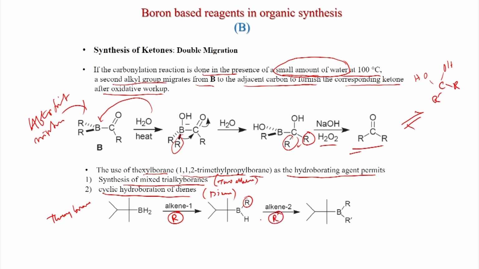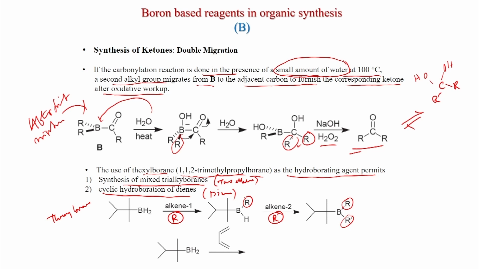How will it come? If you treat the olefin, that is alkene 2, then you get this trialkyl borane. Like here, you can get 2 different alkyl groups. So, that we will discuss in the next slide.